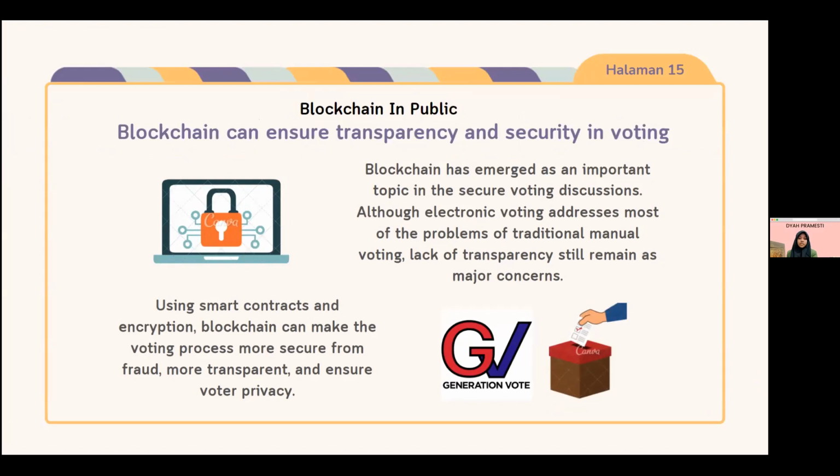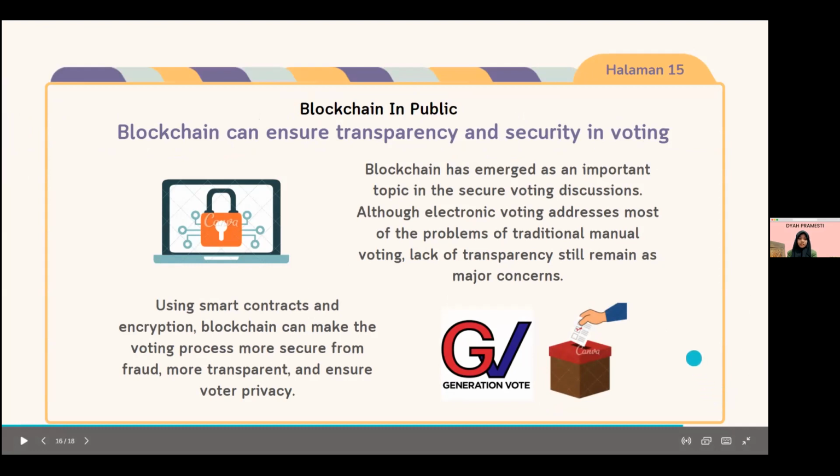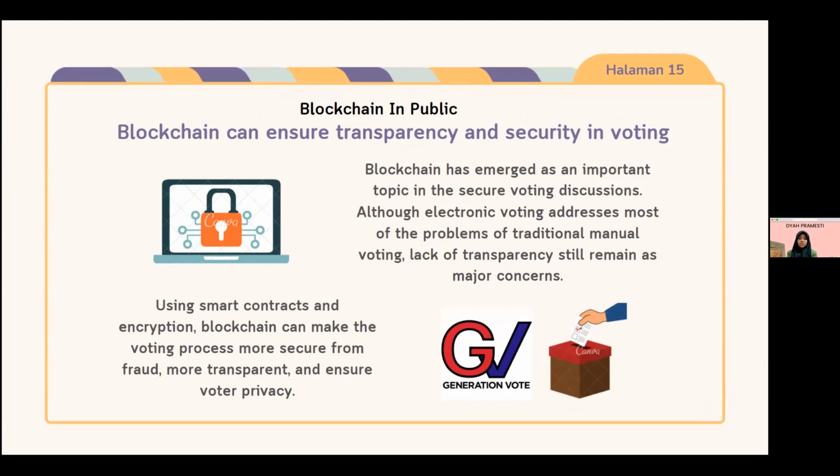Now, blockchain has emerged as an important topic in the secure voting discussion. Although electronic voting addresses most of the problems of traditional manual voting, lack of voter privacy, voter fraud, and high cost of legacy digital voting platforms, lack of transparency still remains a major concern. Using smart contracts and encryption, blockchain can make the voting process more secure from fraud, more transparent, and ensure voter privacy. In this regard, GameFound leverages blockchain to guide this and also allows customization of the voting process using different types of ballots and allowing logic-based voting. It is being applied in university scale elections. Next.